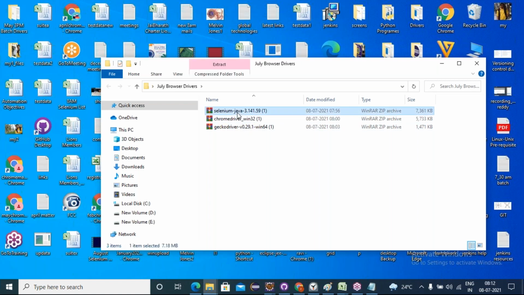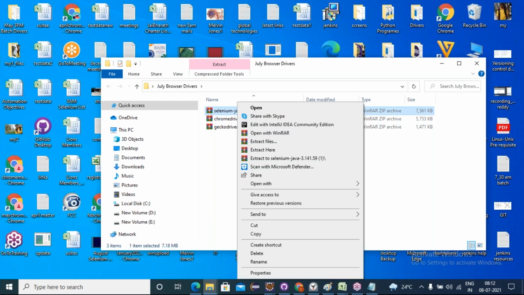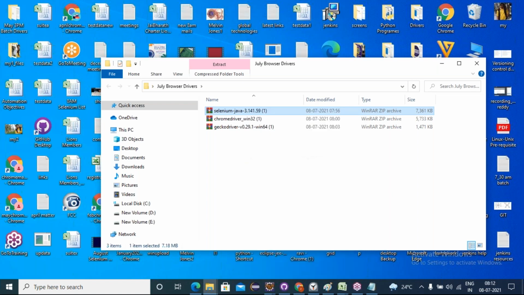So first, the Java language binding, right click, extract. And also let's extract the Chrome driver exe file. Right click, extract here.